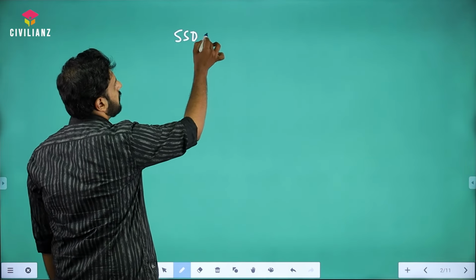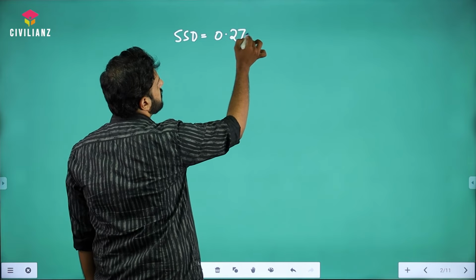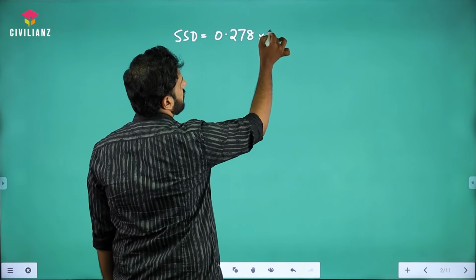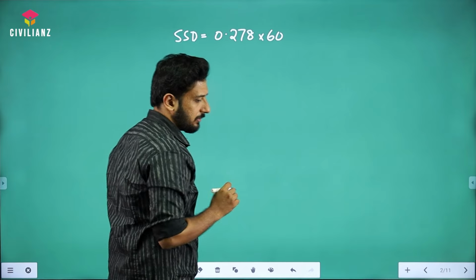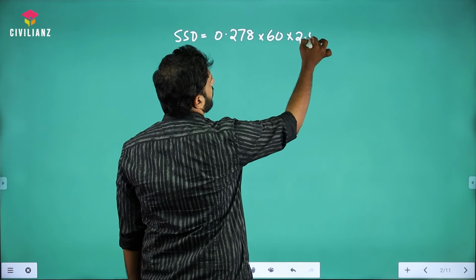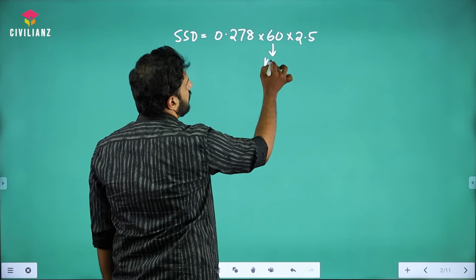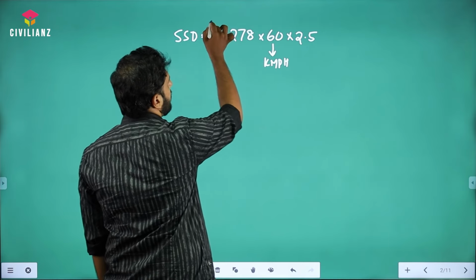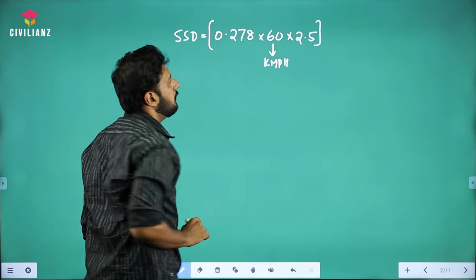Stopping sight distance equal to 0.278 Vt. That V is nothing but now in kilometers per hour, right? It's given 60, right? So into 2.5. So this value is going to be now in kilometers per hour. So now we got the lag distance value.